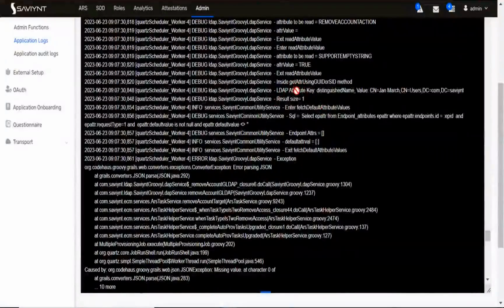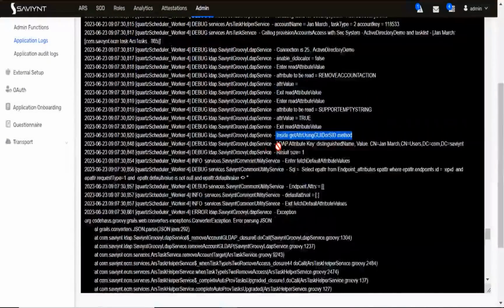Get attribute using, inside the getAttributeUsingGYT or aside method. So this is inside, your object GID there. It is causing some issue. After that only it went and it failed. So connection, it is getting Active Directory, right, calling provisioning account access with the security system.